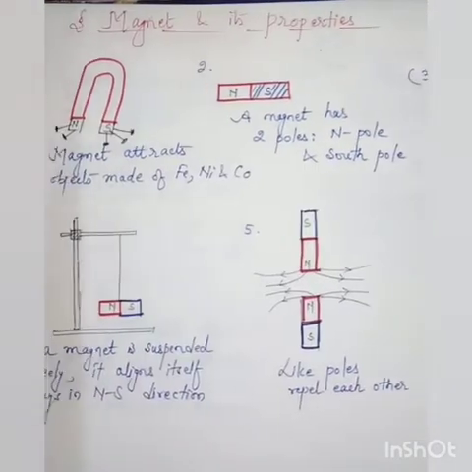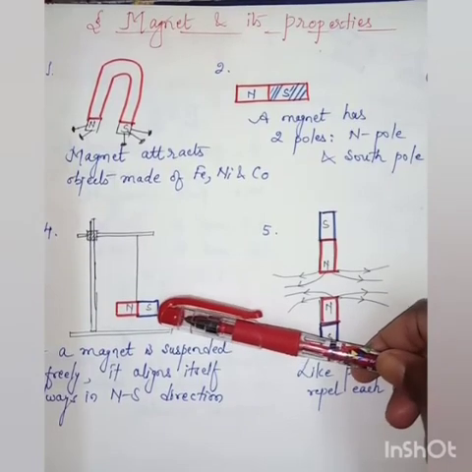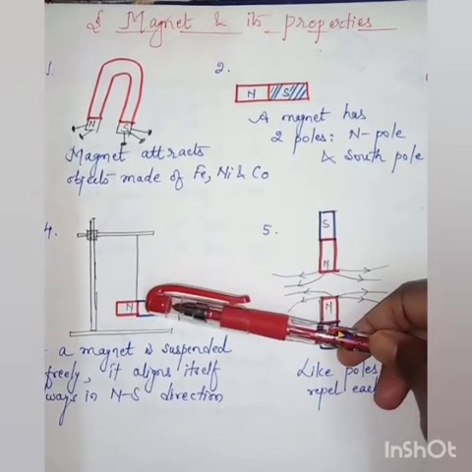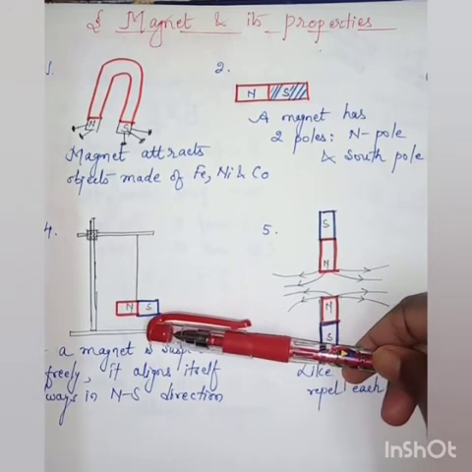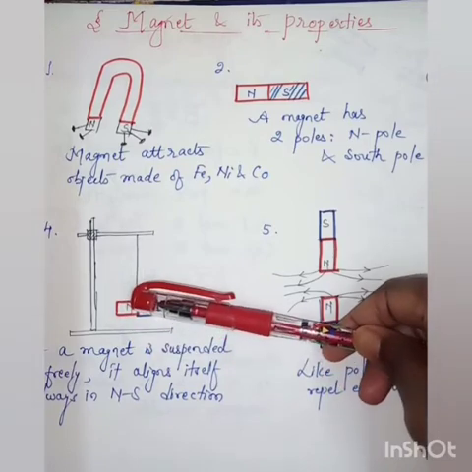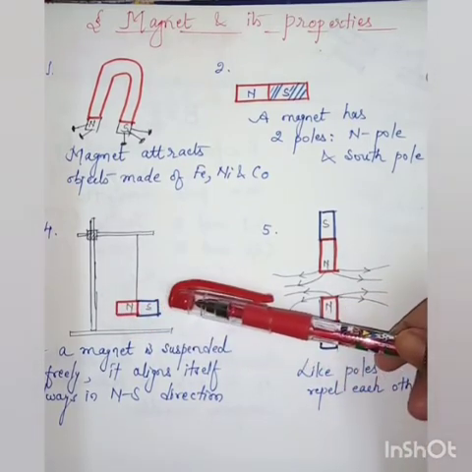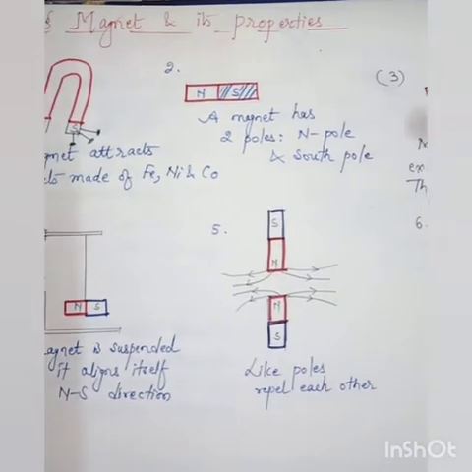Then the fourth property. Suppose this is a bar magnet suspended freely from a rigid support. If you rotate it in any direction, it will always align itself in the north-south direction. That is, its north pole always directs towards the geographical north and the south pole always directs towards the geographical south. The next property.